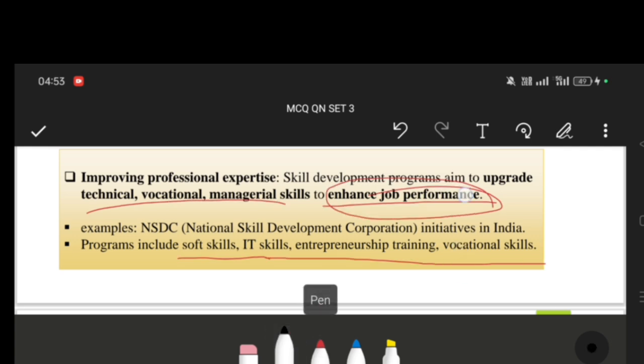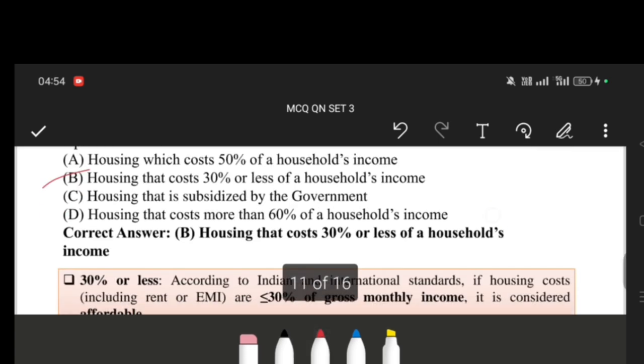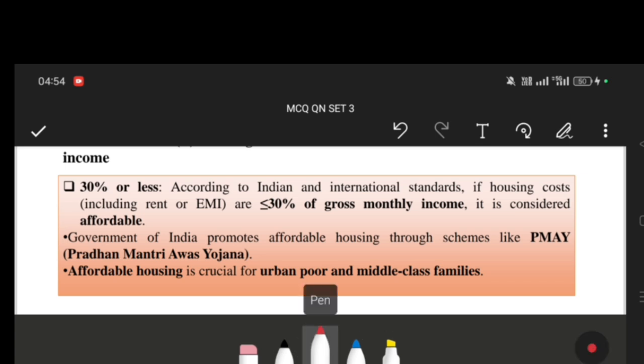So the next question: what does the term affordable housing generally refer to from the Indian perspective? It refers to housing that costs 30% or less of the household income. According to Indian and international standards, if housing cost, including rent and EMI, is less than 30% of the gross monthly income, it is considered affordable.